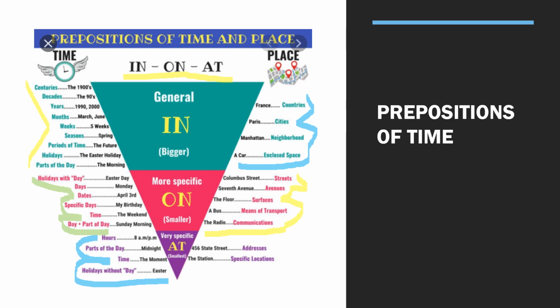Okay. And finally, if we are very specific, like giving a specific address, we are going to use at. For example, I live at 13th Avenue 11-12 Zone 2. That's an address. We are going to use at when we refer to addresses or specific locations.